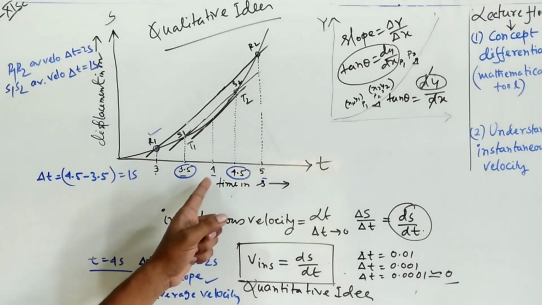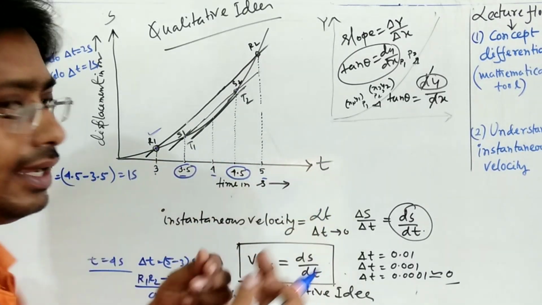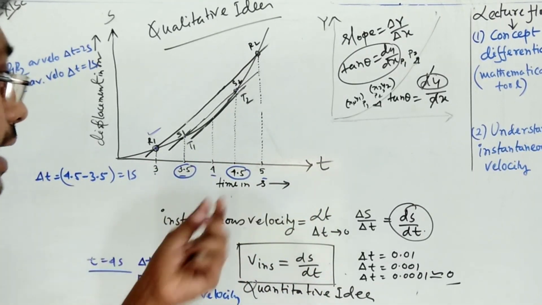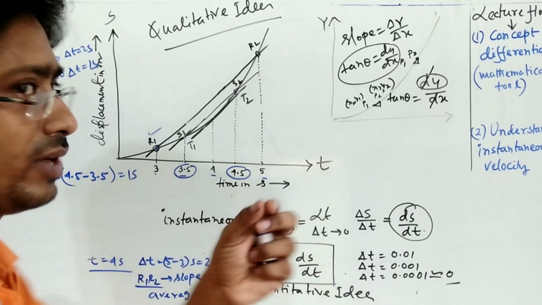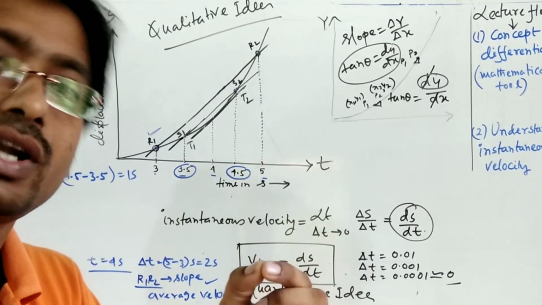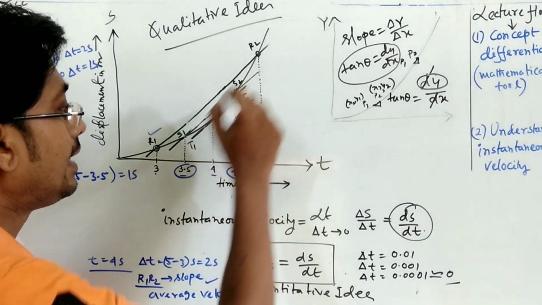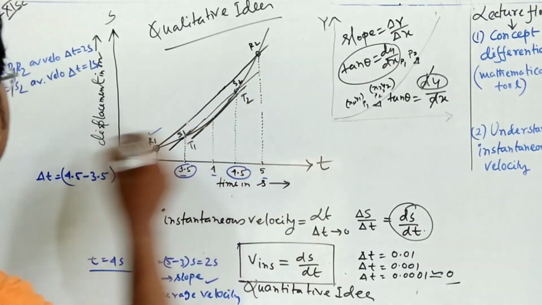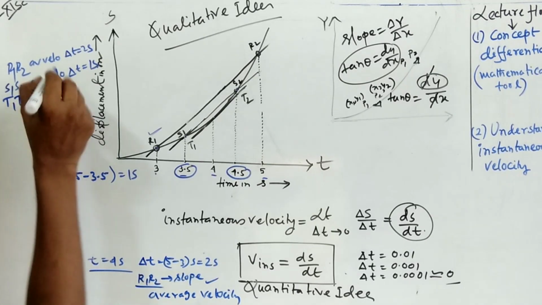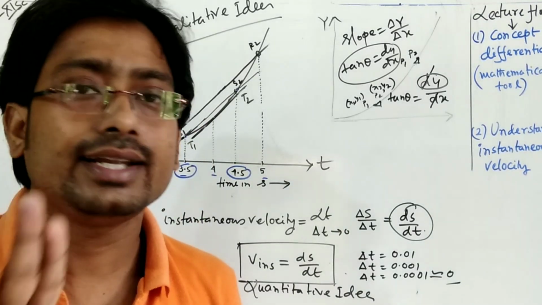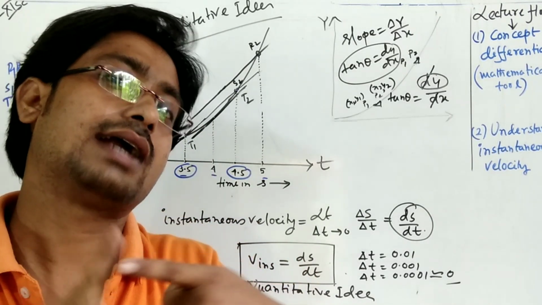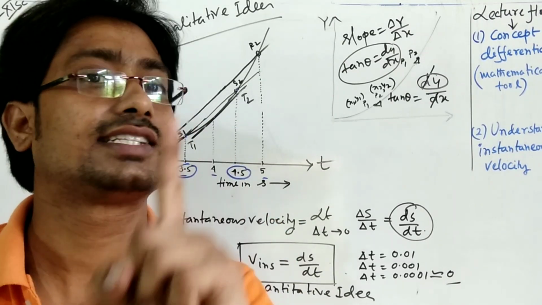It will come to 4 seconds. Here we have expanded the graph. It is now 3.5 and 4.5, and 4 is in between them. So at the point 4, if we draw one line, you can see we have drawn the line T1T2. T1T2 will not cut the graph; T1T2 will touch the graph.